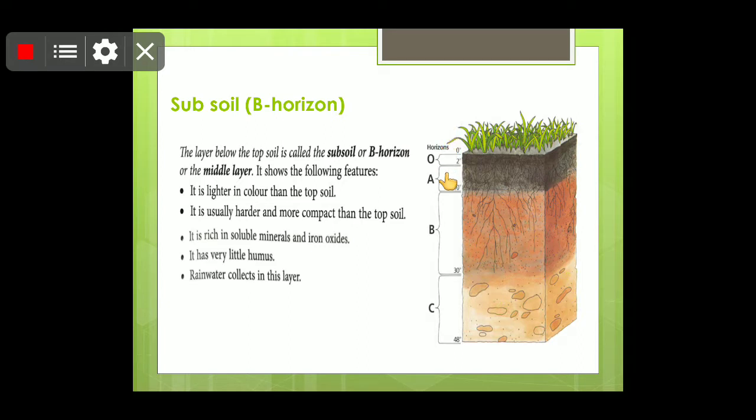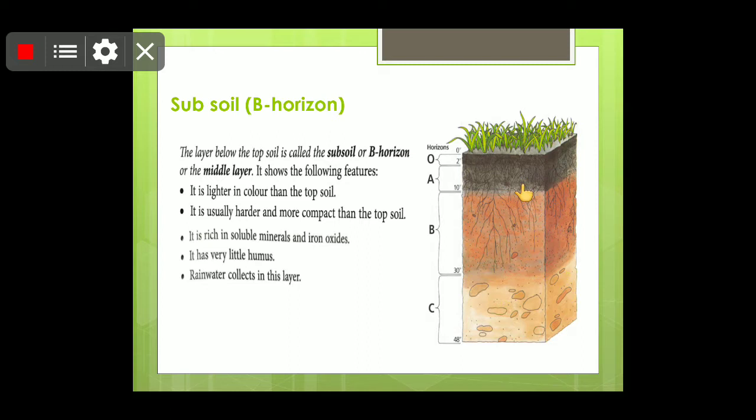As we go deep down, the hardness of the soil increases. If you dig the land with a spade, it is very easy to dig the upper layers. But as you go deeper and deeper, it becomes more difficult to dig, because the soil gets harder. It is rich in soluble minerals like iron oxide. If the soil is very rich in iron oxide, it will start to turn reddish in color.